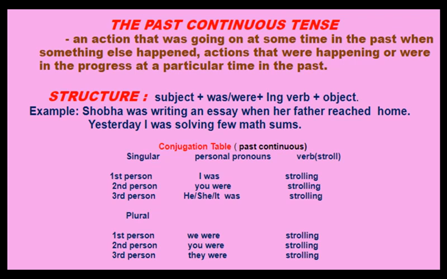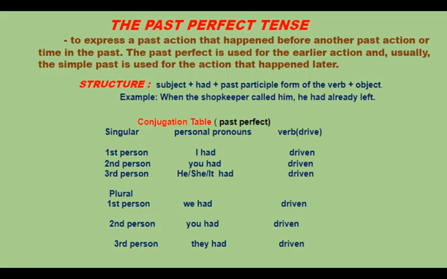Now let me move to the past perfect tense. It is used to express a past action that happened before another past action or time in the past. The past perfect is used for the earlier action, and the simple past is used for the action that happened later. For example, when the shopkeeper called him, he had already left. This means first he left, then the shopkeeper called him.